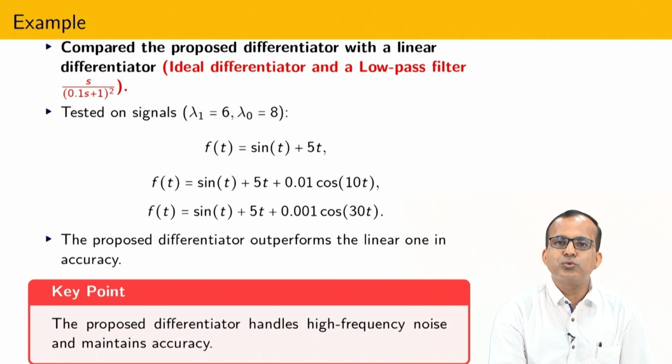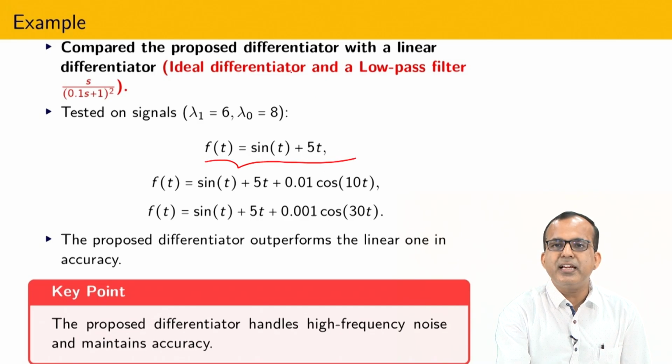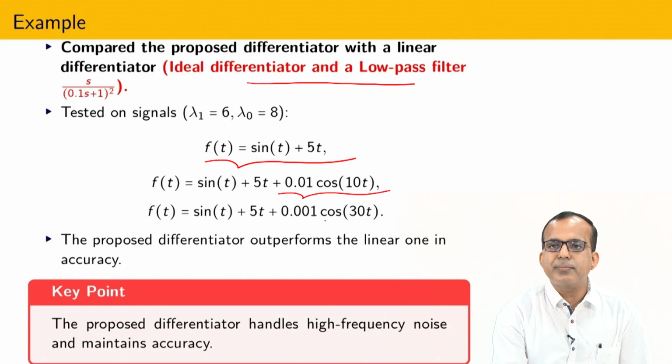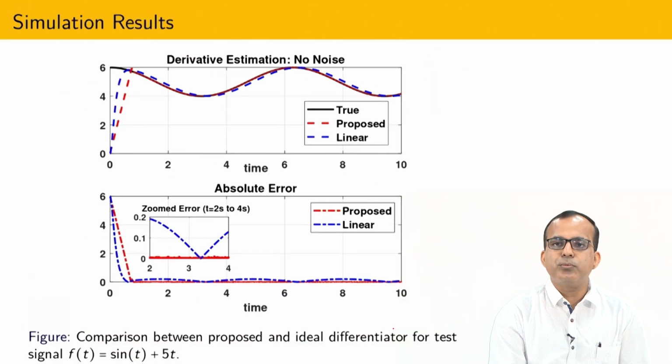Now in order to show the performance comparison, I have taken some kind of signal. Here this signal does not contain any noise, and then we have developed a high-gain based differentiator, with a low pass filter I have designed. After that you can see here that I have added some noise, and the frequency of the noise I am going to increase. Then we are trying to check the accuracy of the proposed differentiator.